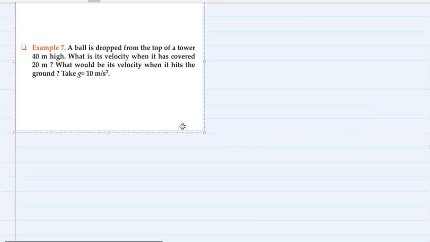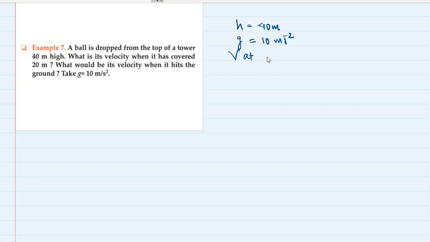Next question. A ball is dropped from the top of a tower 40 meter high. So the height of the tower is 40 meter, and a ball is dropped from a height of 40 meter. Take g. What is its velocity when it has covered 20 meter? Amazing question. What is its velocity at the height 20 meter?